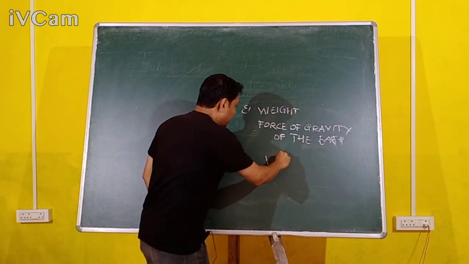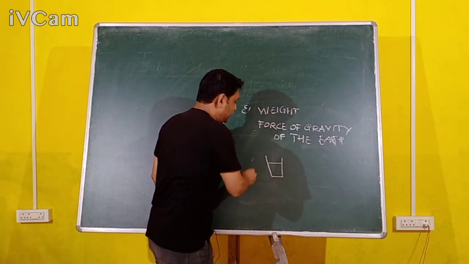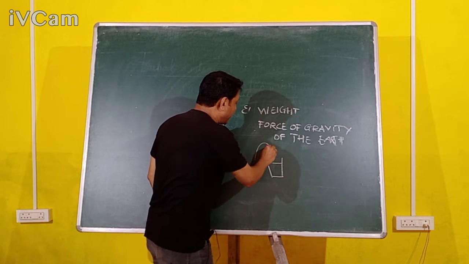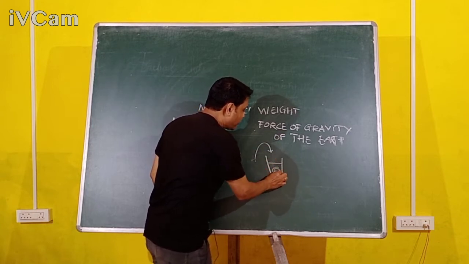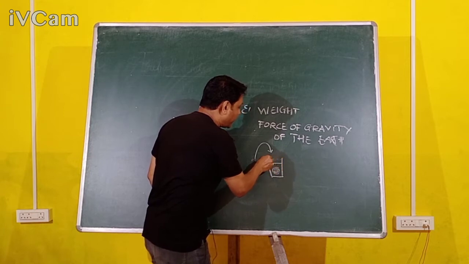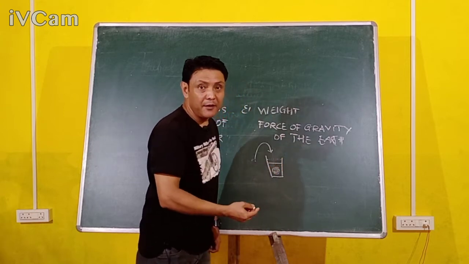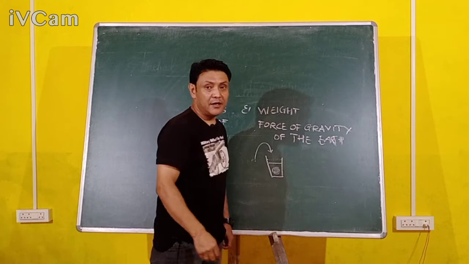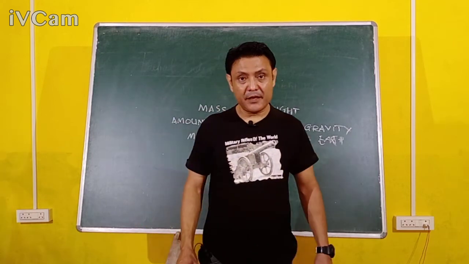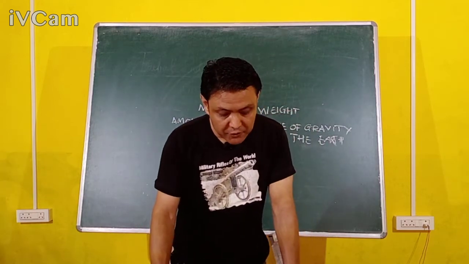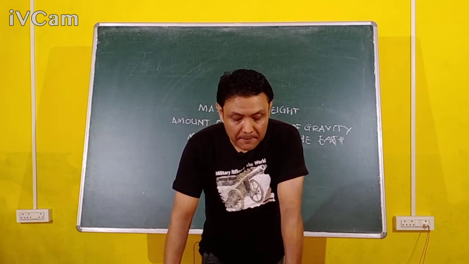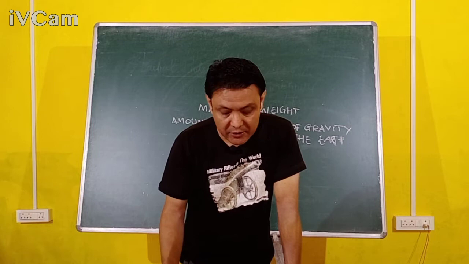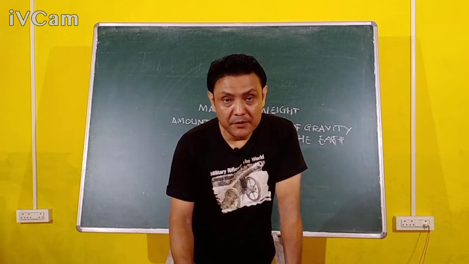So we have a glass of water. Now you put a stone in it. What will happen? The level of the water will rise. Why? Because matter occupies volume. So what is volume? The amount of space occupied by a body is known as its volume.